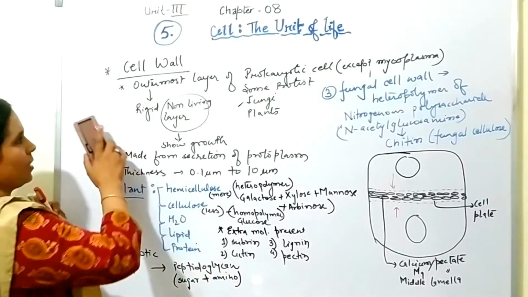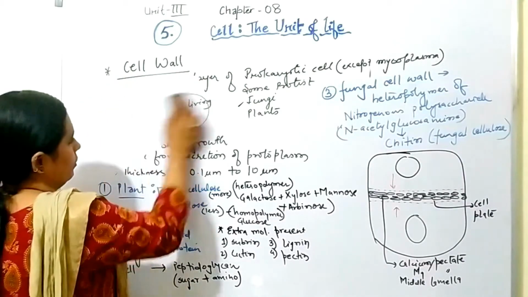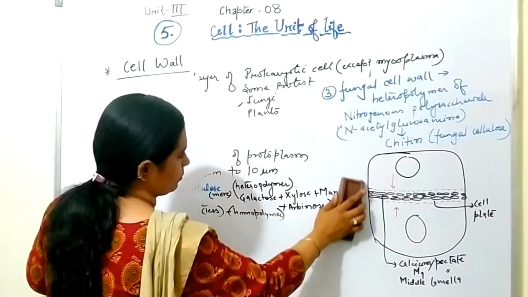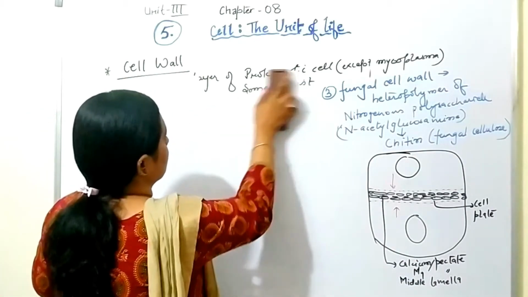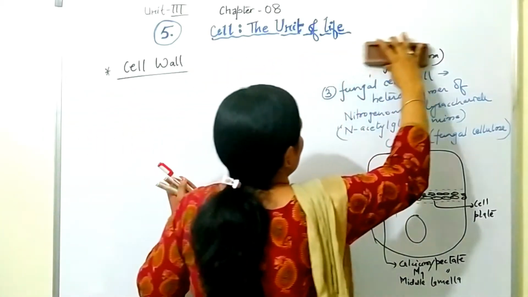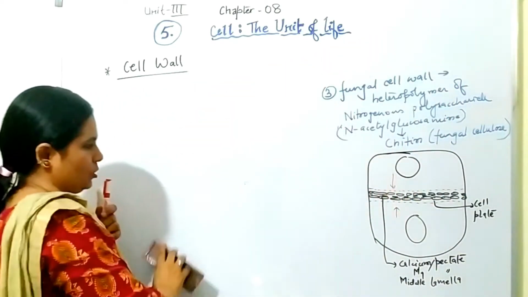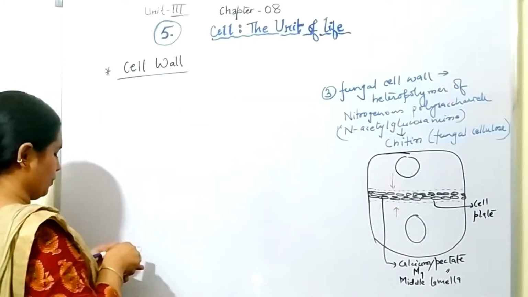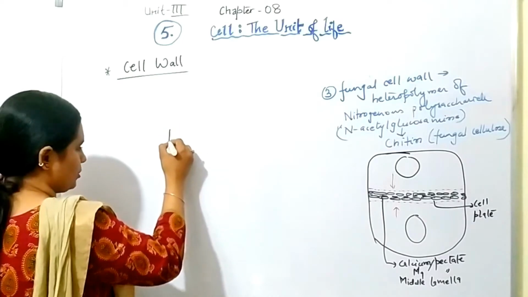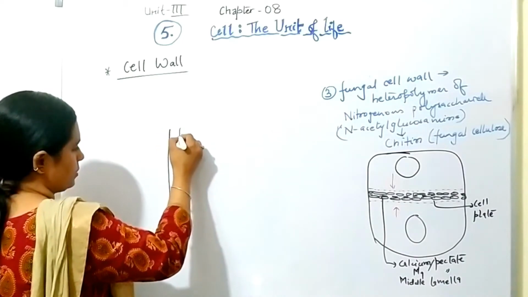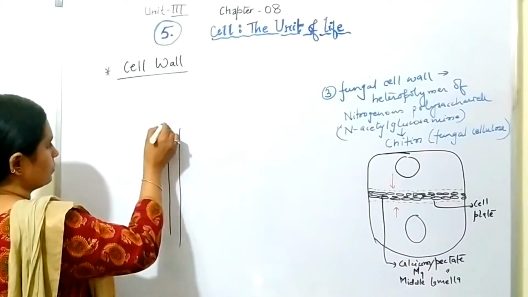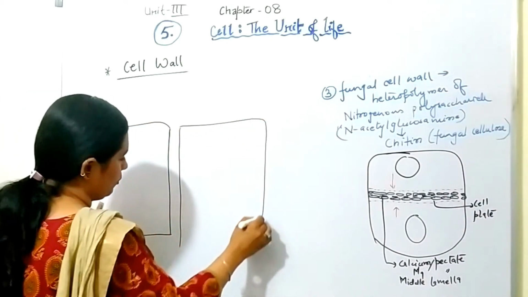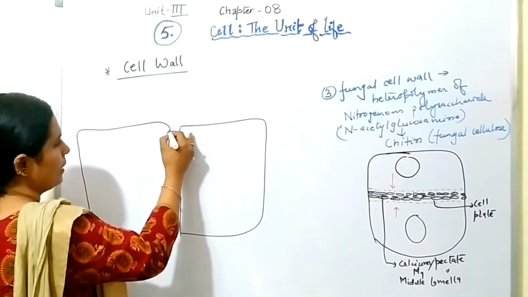Okay, so let's start with the formation. So as I told you, when the cell is immature, it is having the primary cell wall. So same thing I am going to draw here. The first thing which is formed between two cells is the middle lamella.